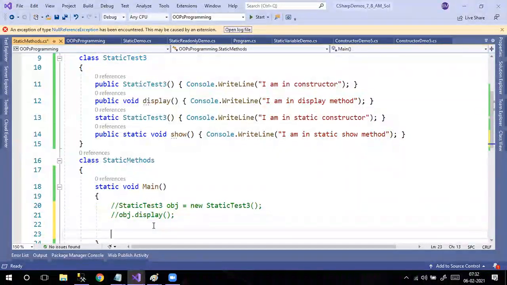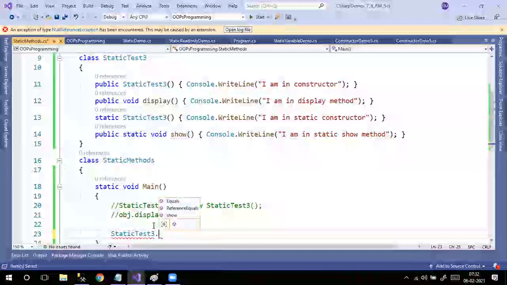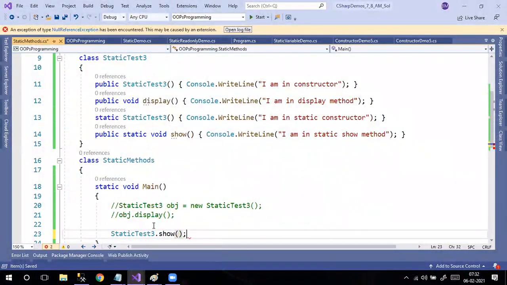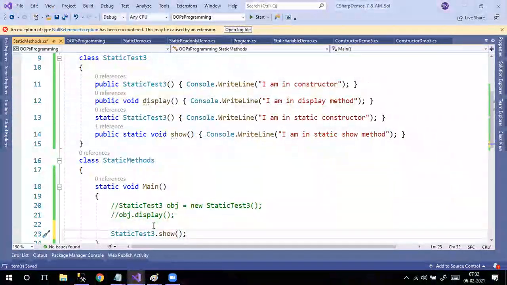Now, if I want to call that show method, you don't need to create an object. Static test3 dot show. You can call the method like this. That means if I want to call a static member, then I don't need object creation.